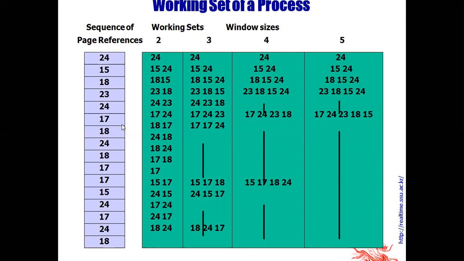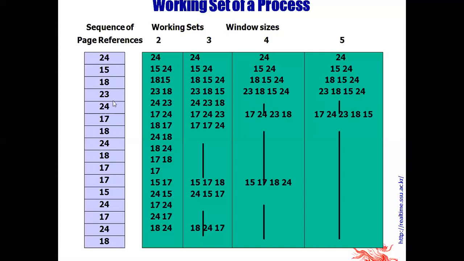Okay, let us see for the size 2. Page 24 is brought into memory. There is scope for another page. The next page that comes is 15. 15 and 24 are the two pages. Now we cannot accommodate a third page, so it is necessary to swap out. Here we are using least recently used. The next page is 18, so it will replace 24. The pages are 18 and 15.